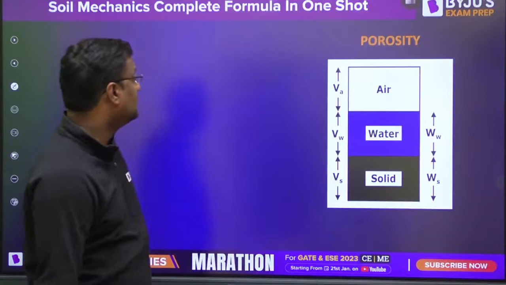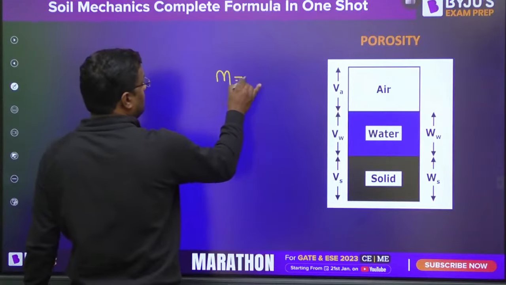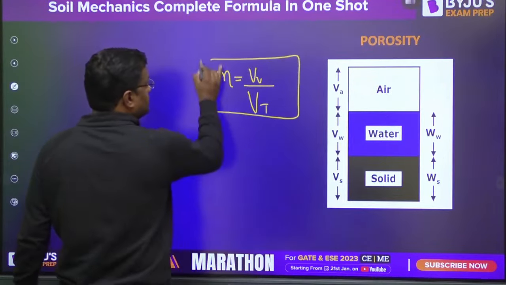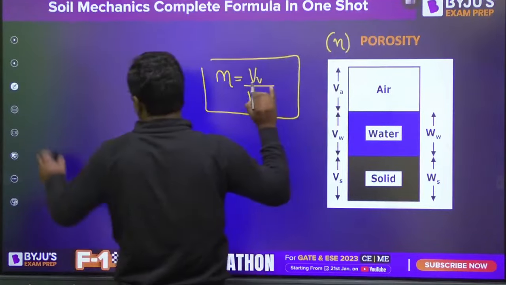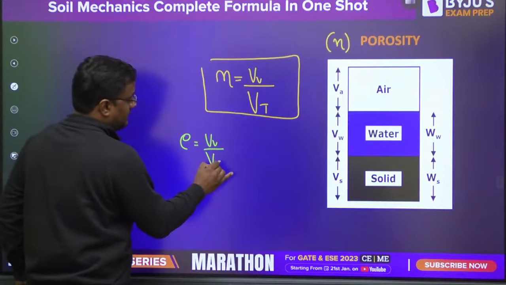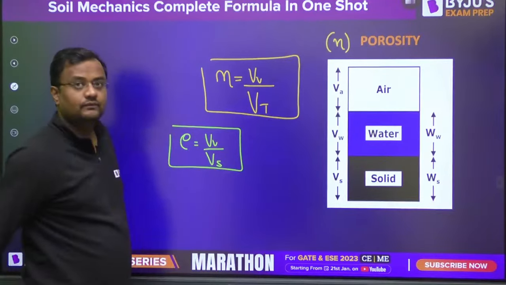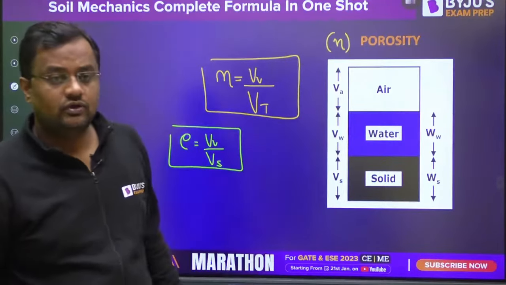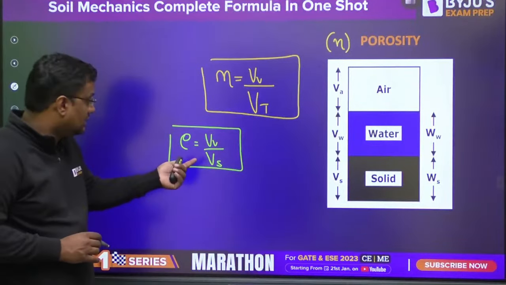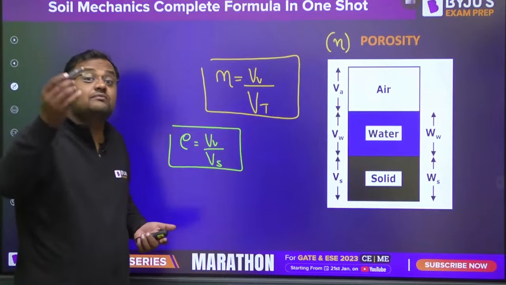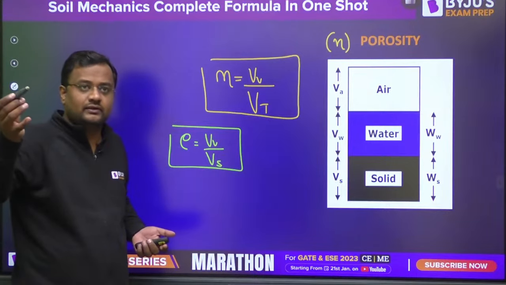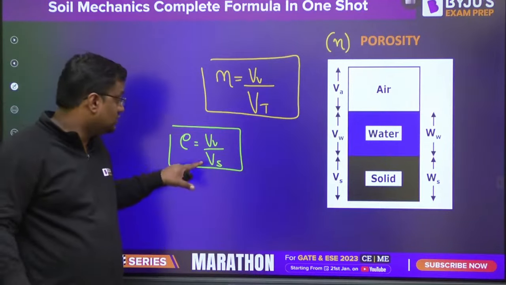Now porosity is volume of voids by total volume, and void ratio is volume of voids by volume of solid. Void ratio is more important because it is a more stable parameter.